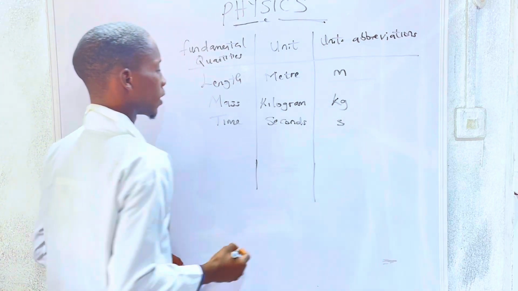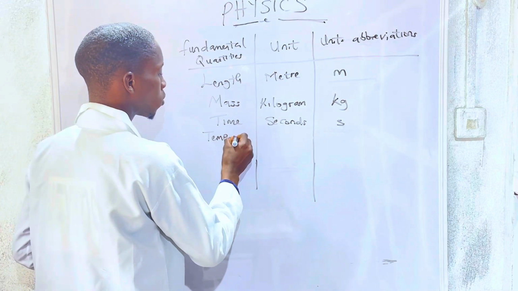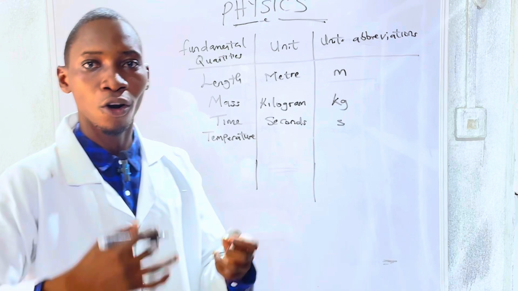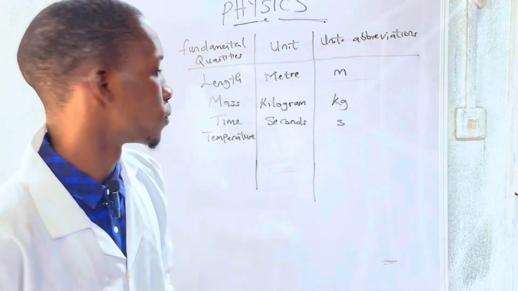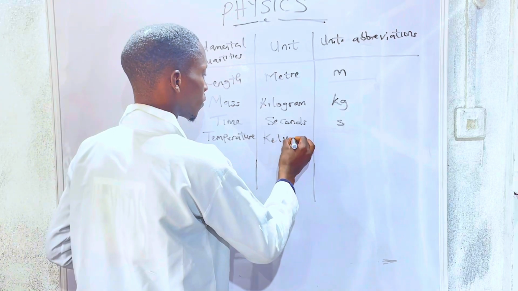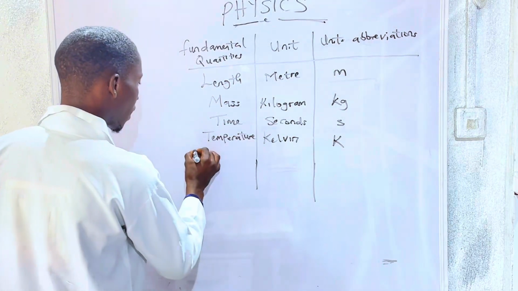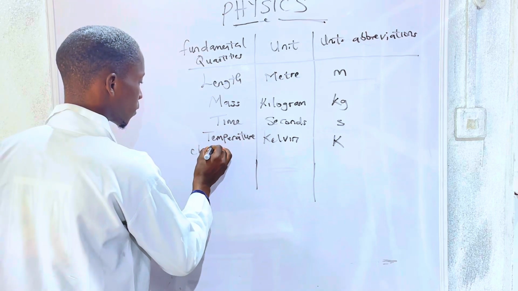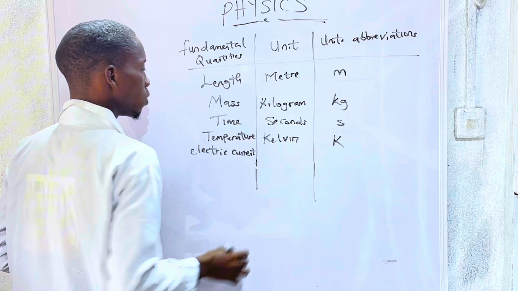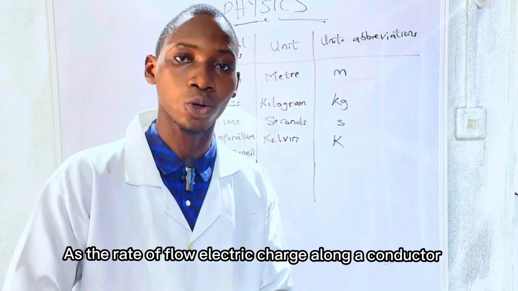That is small s. We have temperature. Temperature, which we will discuss in our advanced class, is the degree of hotness or coldness of a body. The unit of temperature is Kelvin, that's capital K. We have electric current, which we will also look into as a topic, as the rate of flow of electric charge along a conductor.